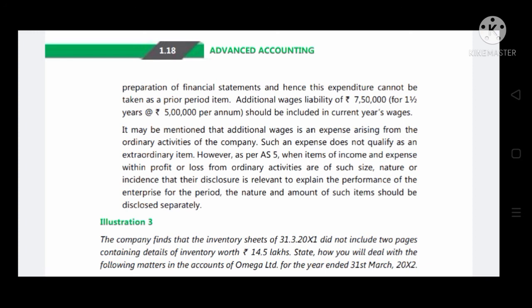That's it. They have many illustrations in our study material. Go through all these sums which are given in your study material, and also revise RTPs and mock test papers for better understanding of accounting standards.